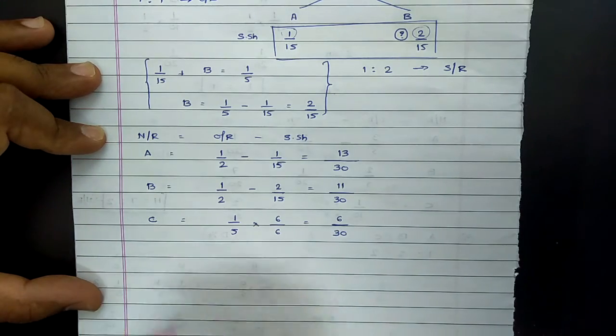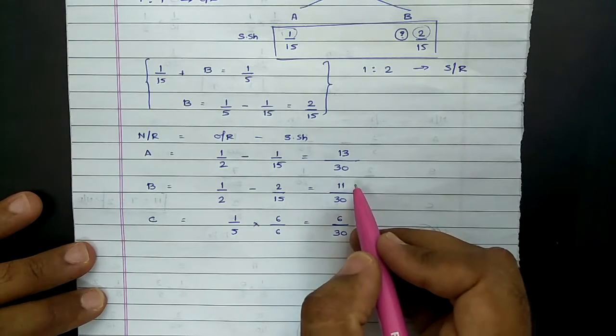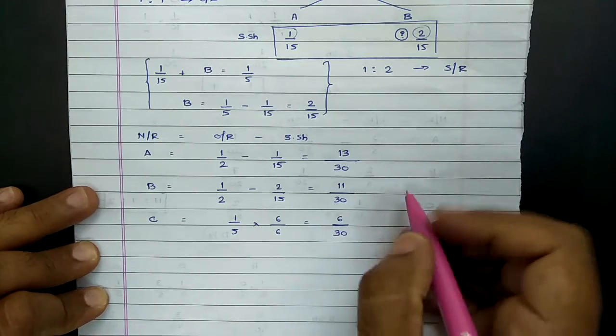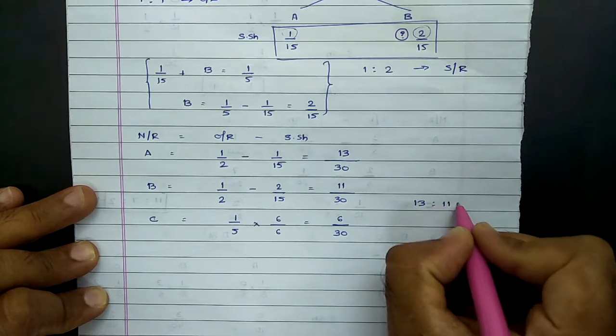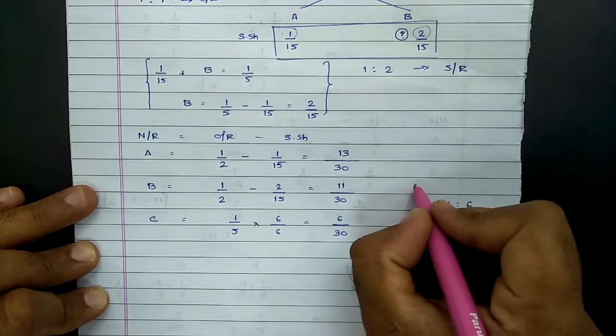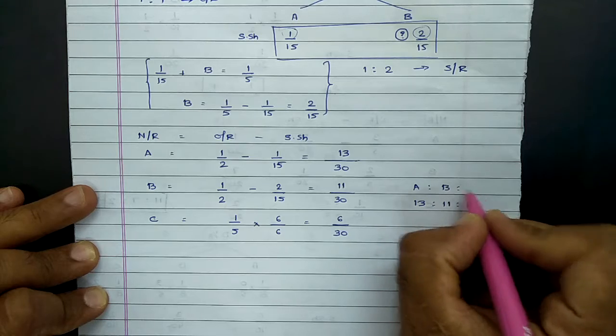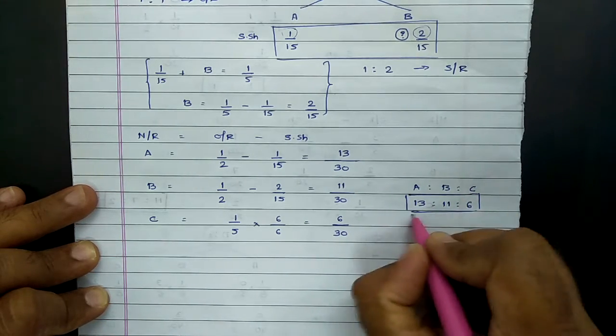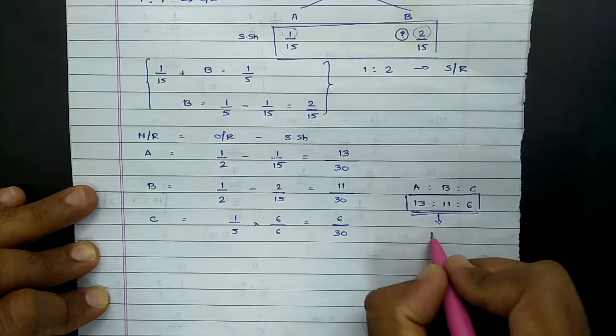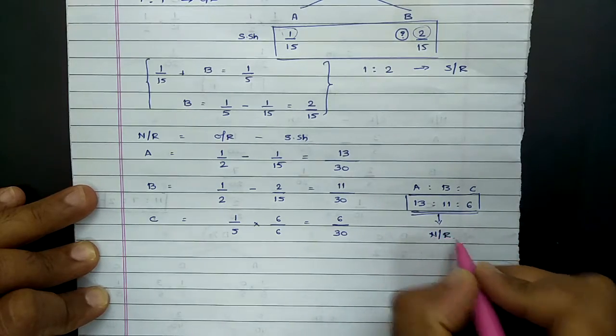Then again, for cross verification, the sum of numerators, that is 13 plus 11 plus 6, should be equal to the denominator. So in the standard manner, the new ratio between A, B and C will be 13:11:6. Further, check if we can simplify it. It can't be simplified because nothing is common. So this will be treated as their new profit sharing ratio.